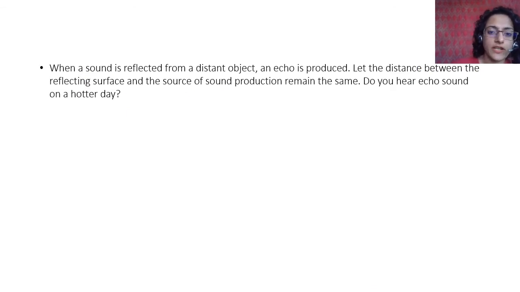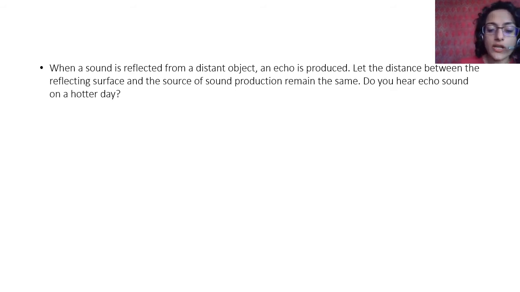When a sound is reflected from a distant object, an echo is produced. Let the distance between the reflecting surface and the source of sound production remain the same. Do you hear an echo on a hotter day? Now this depends, because you know that on a hotter day the speed of sound is more.